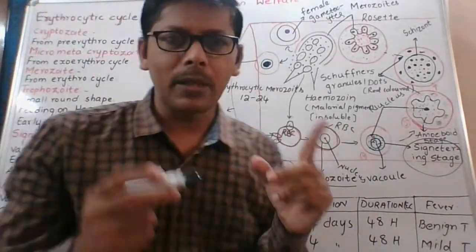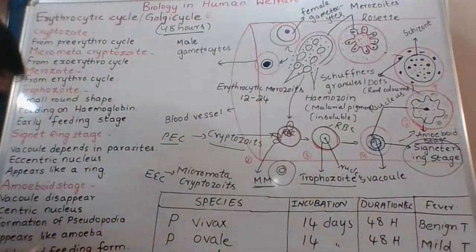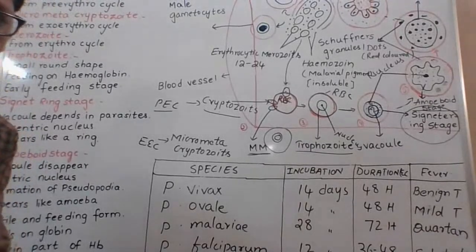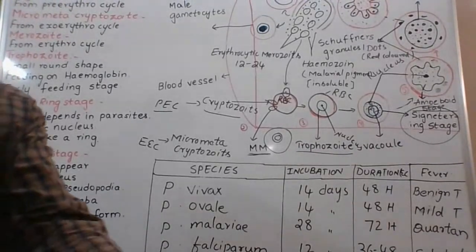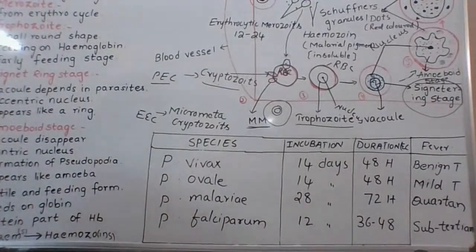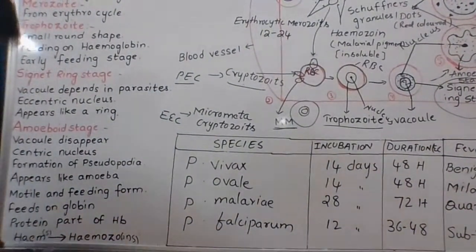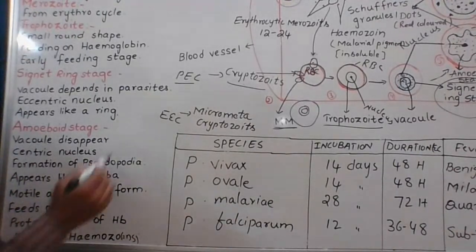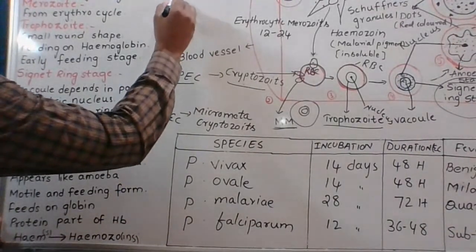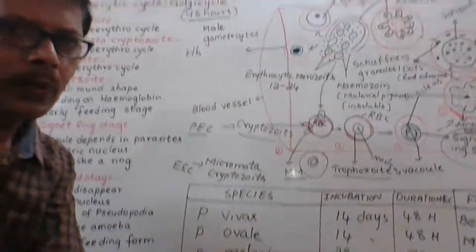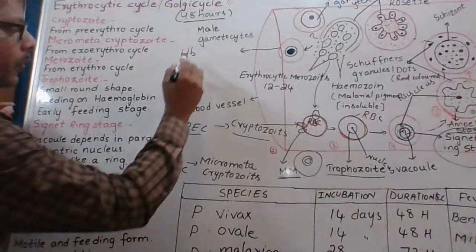Hemoglobin consists of two components. I am writing here HB, hemoglobin.